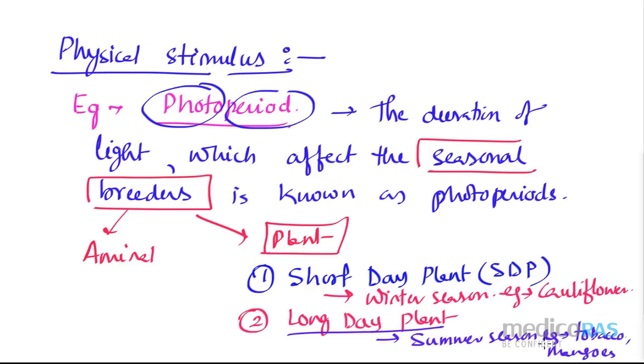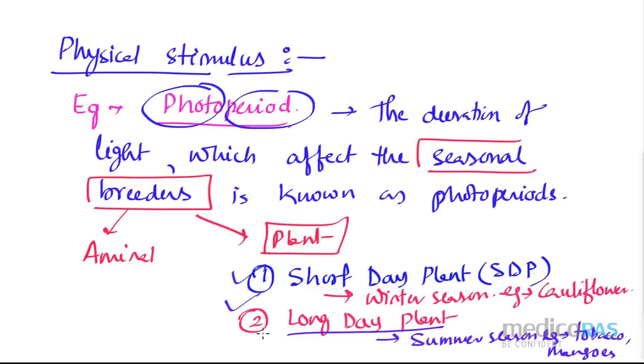But nowadays it is very common that we can see every type of vegetable in all 12 months. That is a separate thing, because we have that provision that we can make them. But naturally it is not possible. They will only grow in certain periods, right? So this is all about your plants.